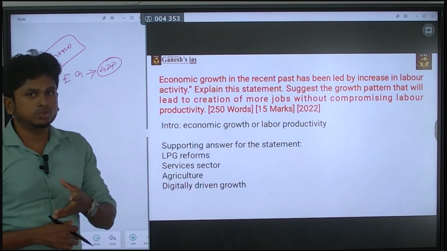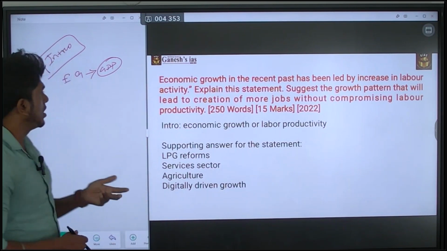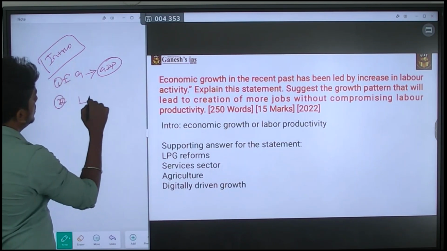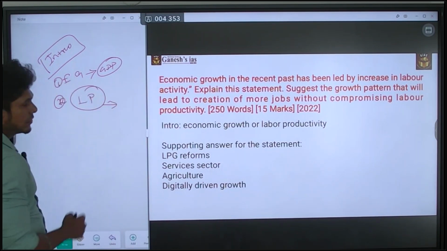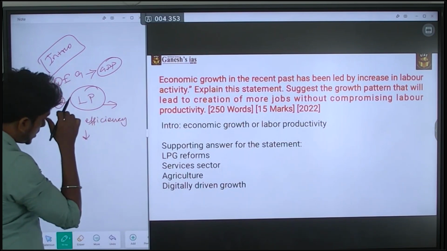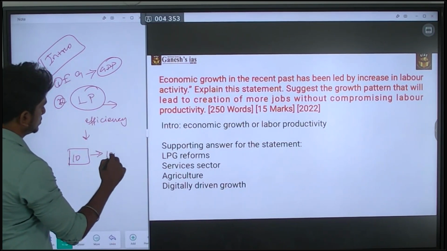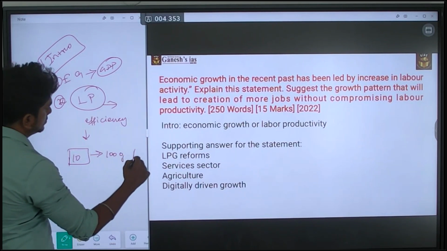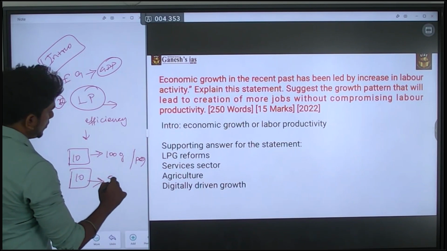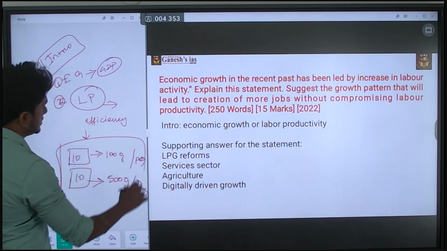Okay, so what are the growth rates? What is the economic growth? Which means you have to speak with certain growth rate data, or else you can say about what is labor productivity. Okay, which means efficiency. Efficiency means as simple as that: 10 labor is going to produce 100 goods per day, and if the same 10 labor is going to produce 500 goods per day, that is an increase in the productivity.